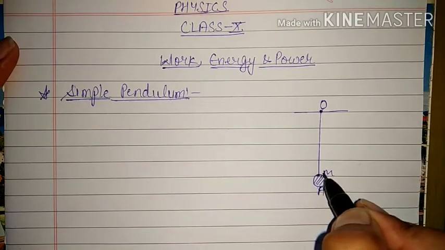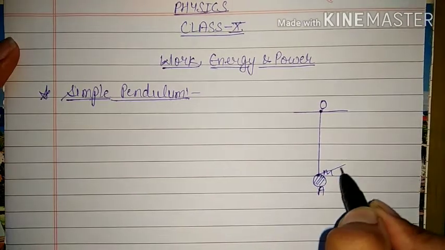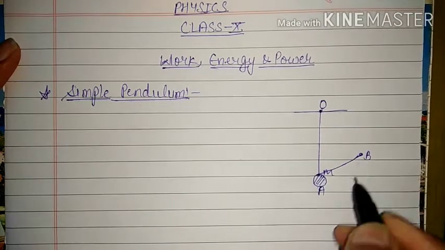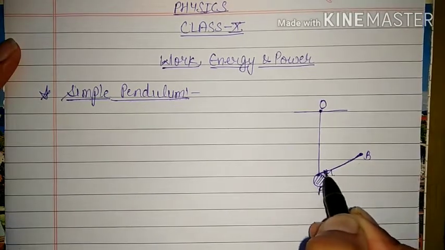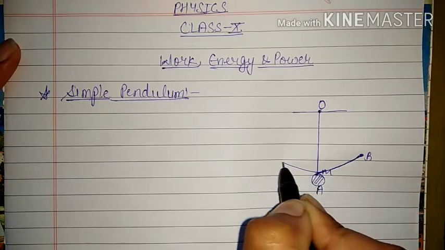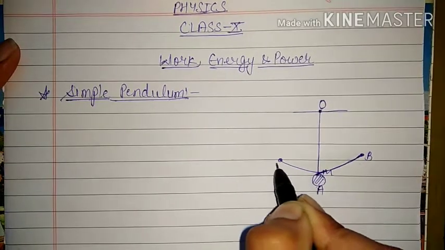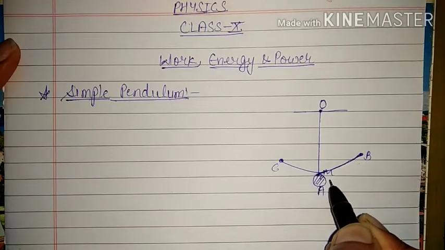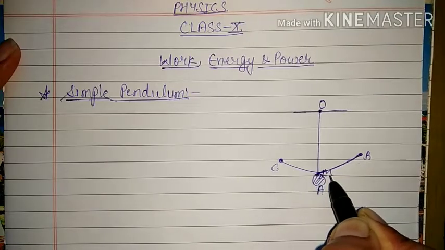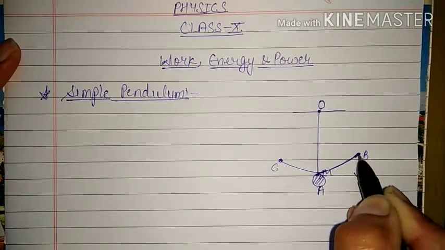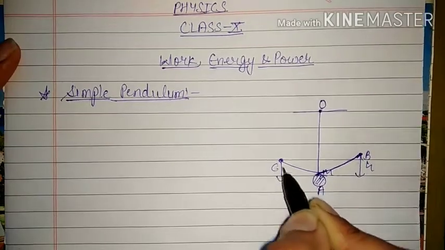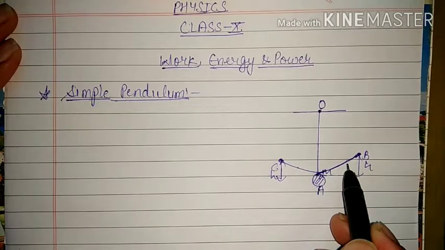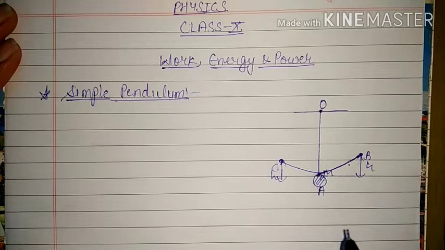So if we displace this simple pendulum to point B, it will acquire some height, and after some time it will come back and reach A, and then it will be displaced in the other direction, to point C. If this position is considered as ground, then here it has acquired a height h, and here also it has acquired a height h. We know that this displacement and this displacement will be equal, and this height and this height will also be equal.